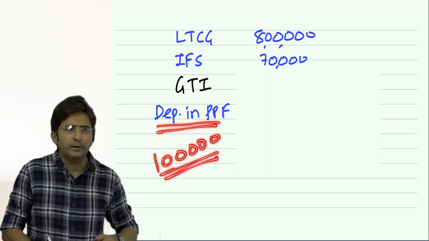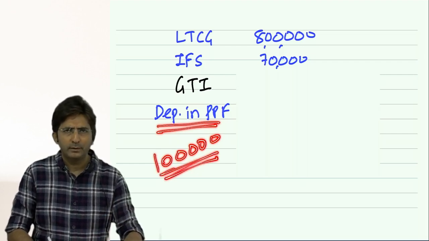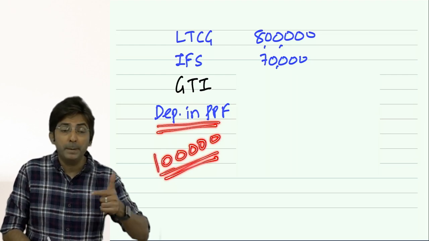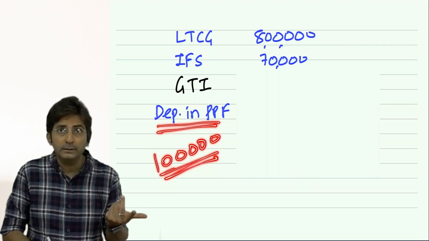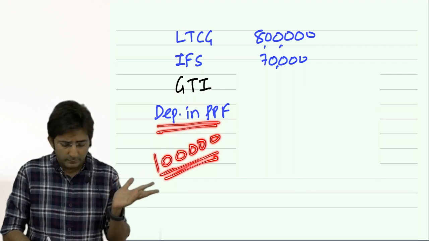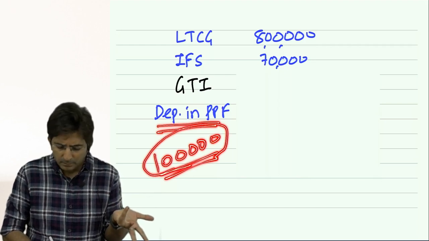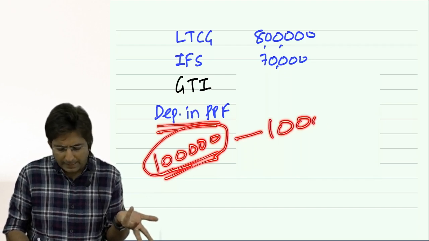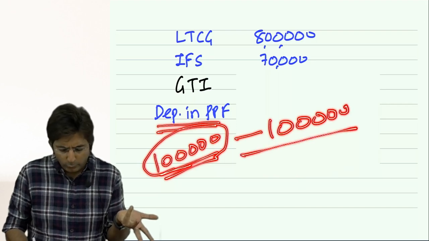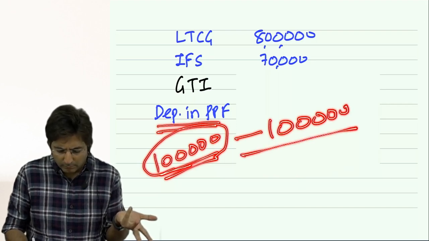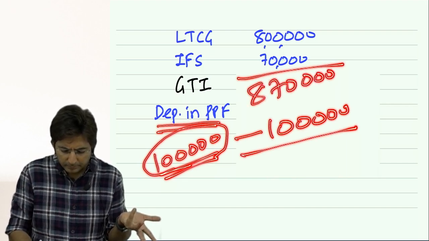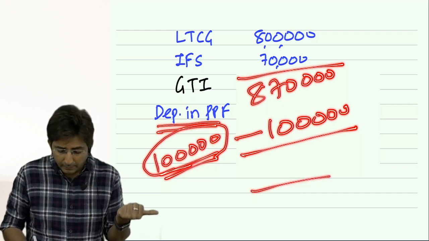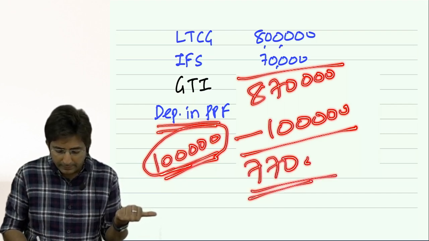Where do we show the effect of deposit in PPF? Under 80C. Deposit in PPF comes under 80C. What is the limit under 80C? 1,50,000. So this is only 1 lakh, so you will happily minus 1 lakh. Total income 8,70,000 minus 1 lakh, your answer will be 7,70,000.